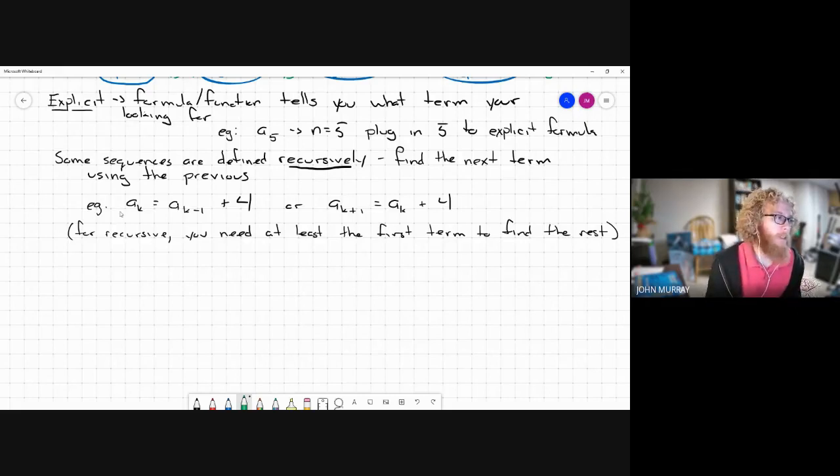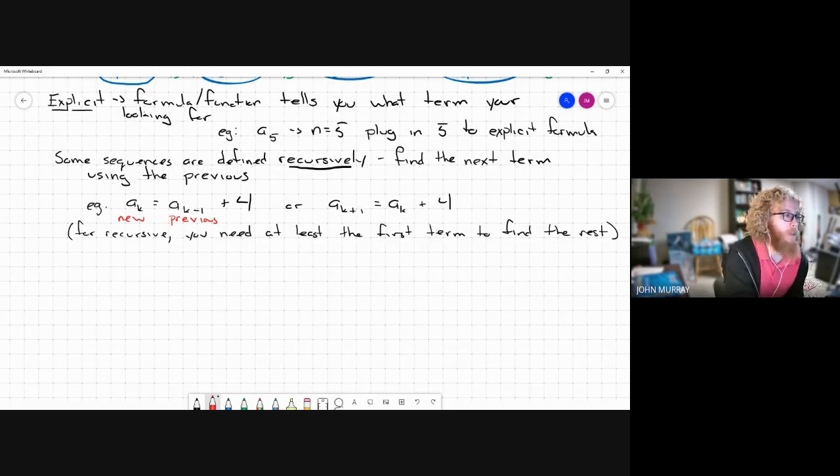Before I get into that, then let me talk about this. So here, our names are a little different, the way we have the function. So here I used k instead of n, but it means the same thing. So here, this is saying a sub k is equal to a sub k minus 1 plus 4. So this is saying to find the new term, we take the previous one and add 4 to it.